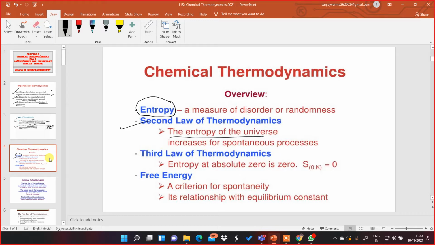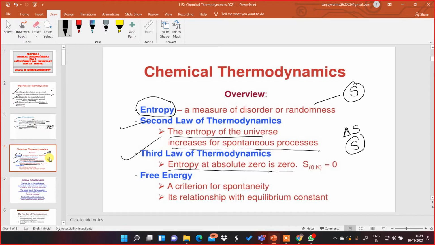The entropy of the universe increases for spontaneous processes, processes which are happening spontaneously. Then the third law of thermodynamics: entropy at absolute zero is zero. The change in entropy has the symbol delta S, and this S stands for entropy.